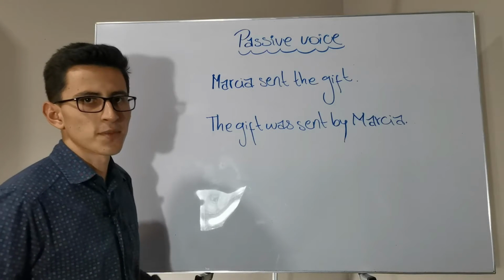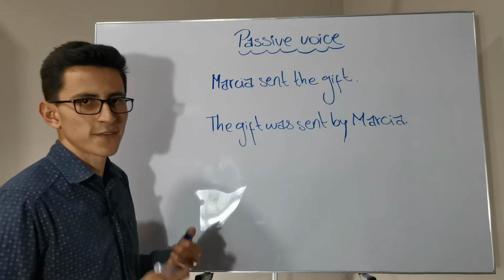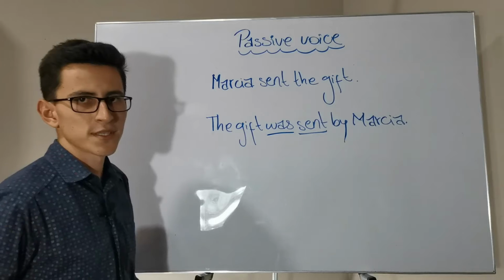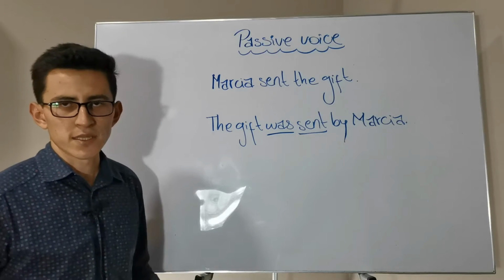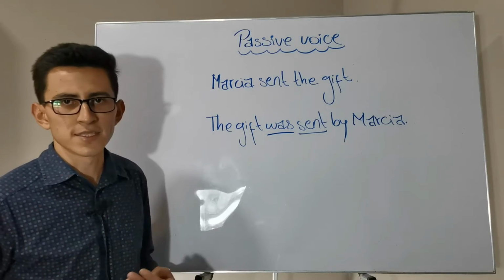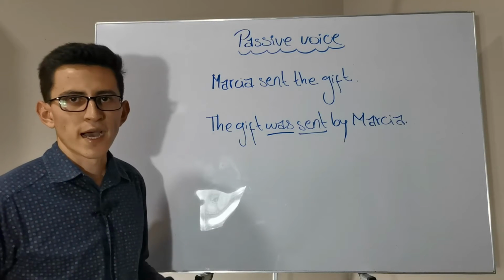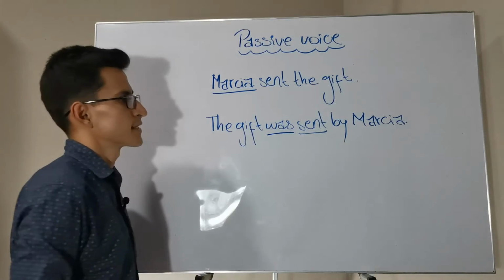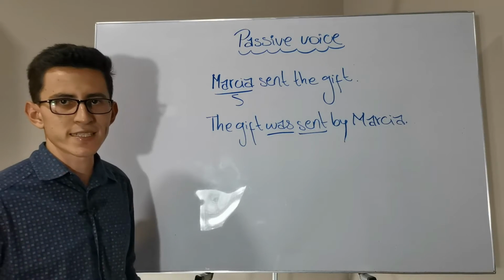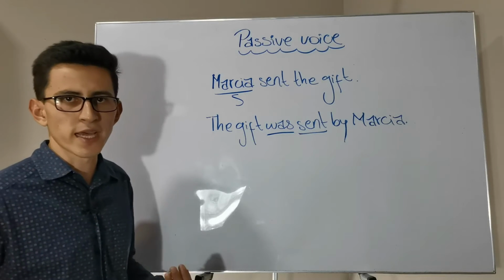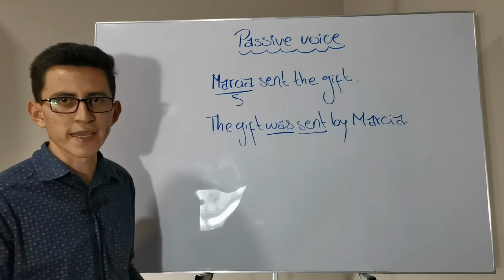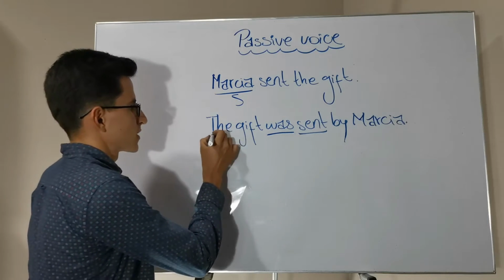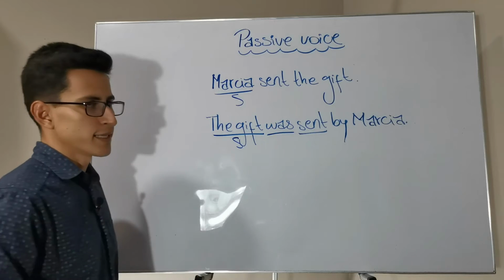Remember that to form passive voice, we need the verb be and the past participle of the verbs. In active voice sentences, the doer, the noun that is performing the action, appears at the subject position, like in this case. In passive voice sentences, the receiver, the noun that receives the results of the action, appears in the subject position, like in this case.